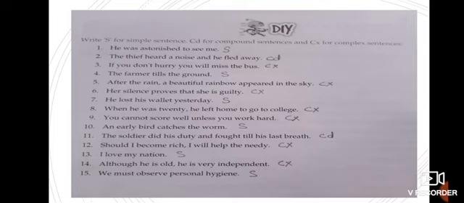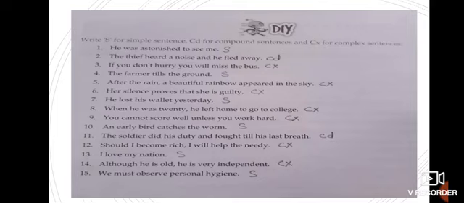When he was 20, he left home to go to college. Complex. You cannot score well unless you work hard. Once again, subordinate clause, dependent clause, and we will write it as a complex sentence. An early bird catches the worm.